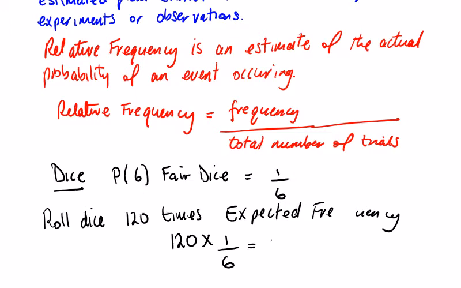So we would expect 20 6s. Now this is an estimate. That's why we said it was an estimate earlier, because when we roll a dice 120 times, sometimes we may get 25 6s, sometimes we may get 15 6s, but the expected frequency will be 20.